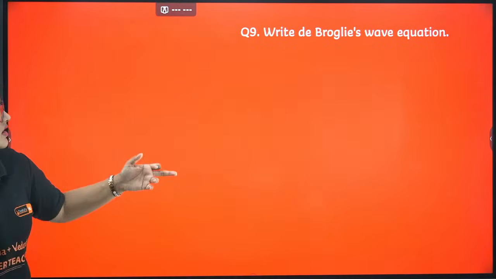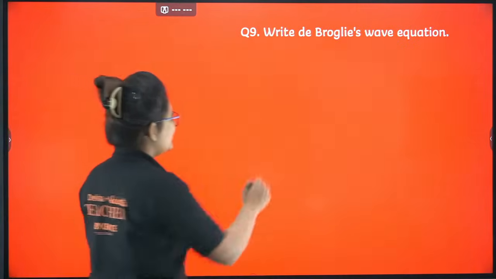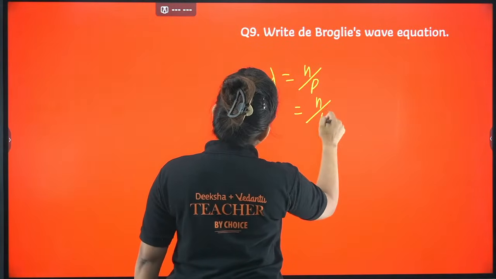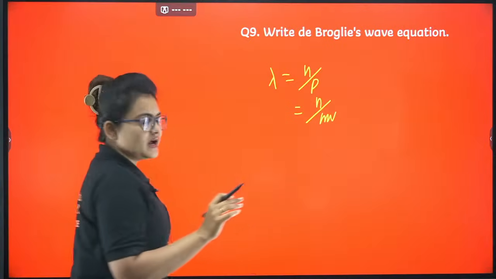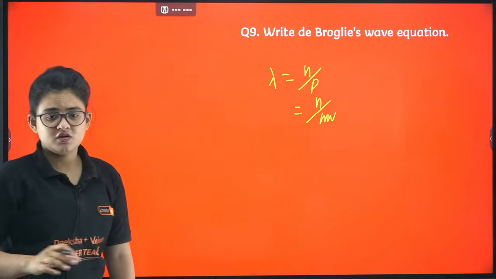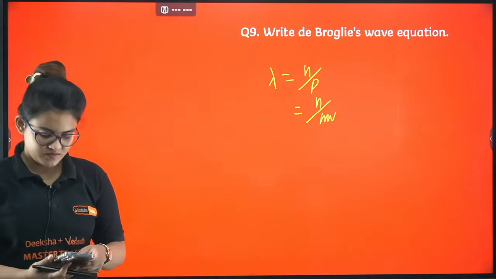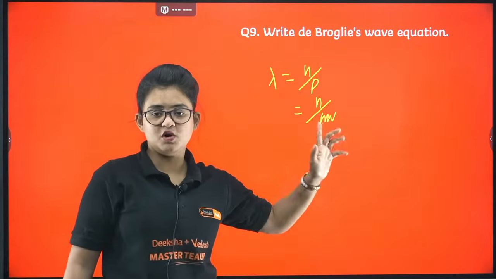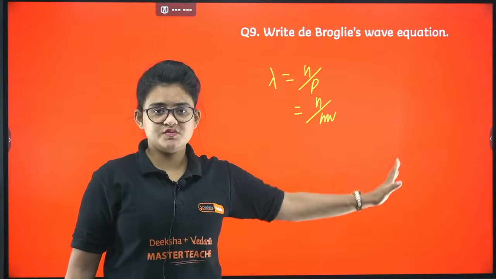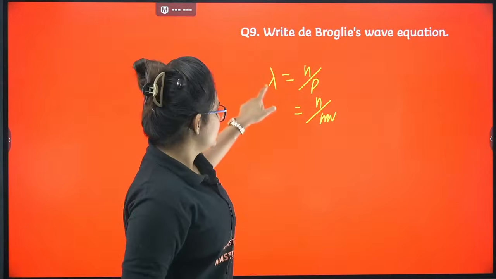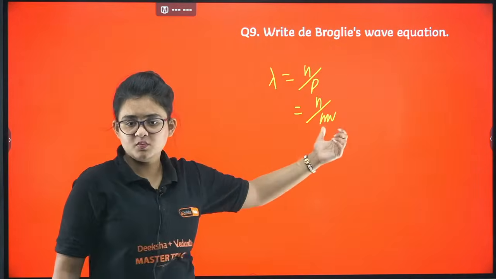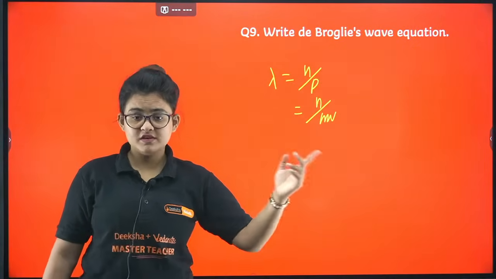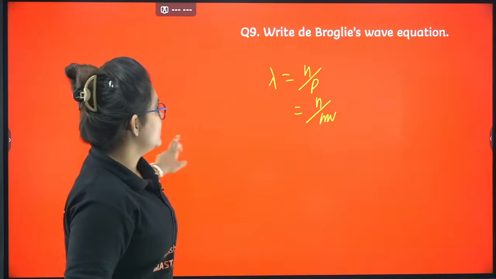De Broglie's wave equation that you know: lambda equals h by p, or h by mv. Whenever you are writing any kind of wave equation or any equation in mathematical form, make sure you write what each symbol stands for: what is lambda, what is h, what is p, what is m, what is v. So here h is the Planck's constant, m is the mass of electron, and v is the velocity of electron. That's it.